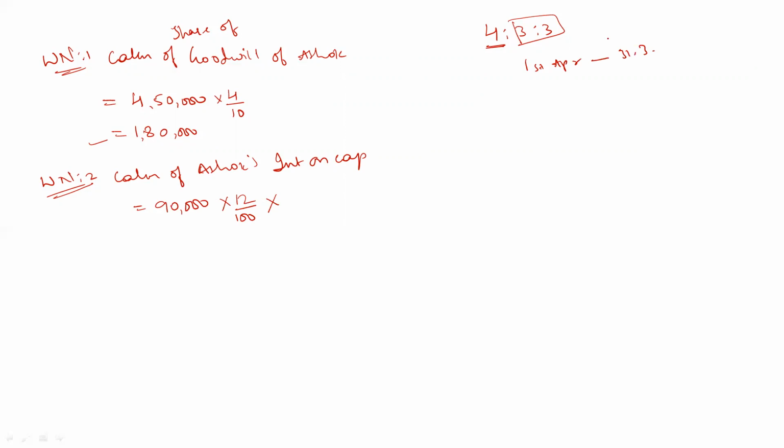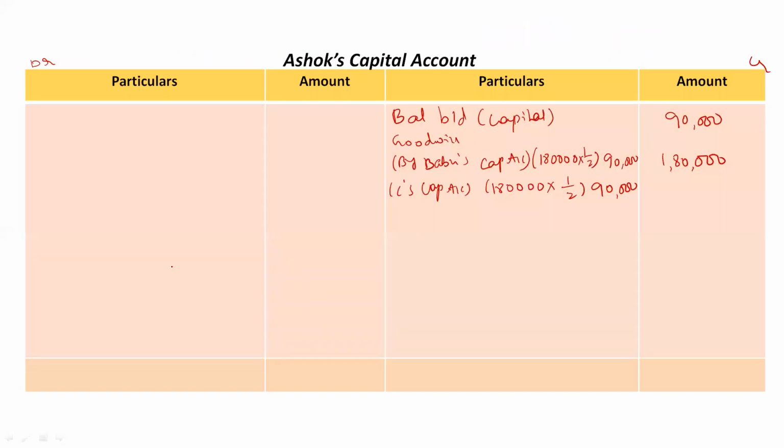Now the date of death is 31st of December. So from April to December, Ashok was alive, so he was alive for 9 months. So we will provide him interest on capital for 9 months only: 9 divided by 12. Clear? So simplify this, we'll get the value as rupees 8,100. This is interest on capital of Ashok.